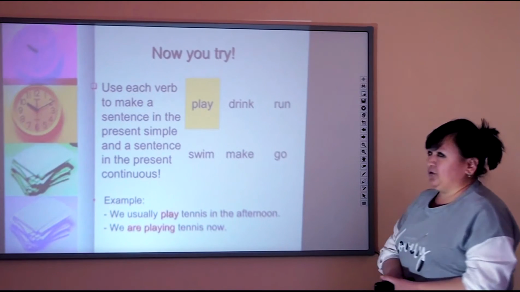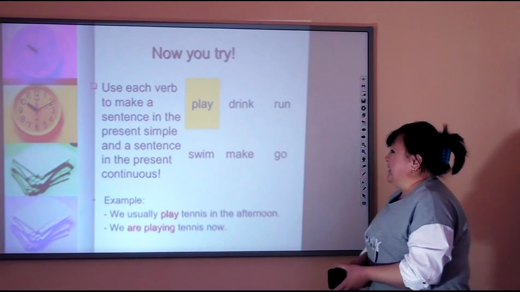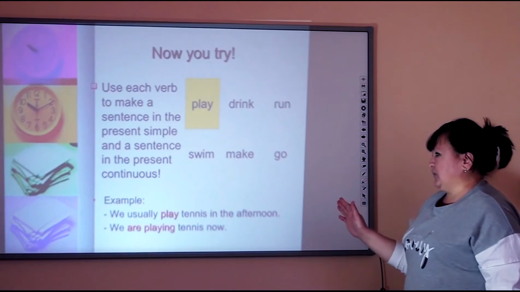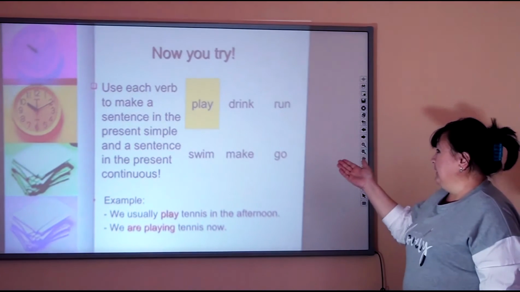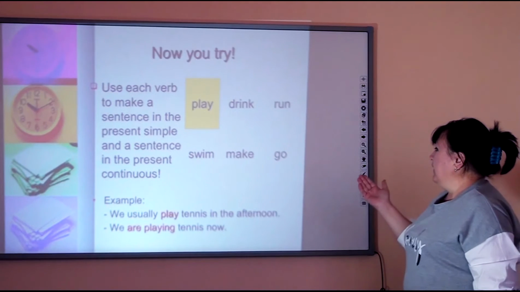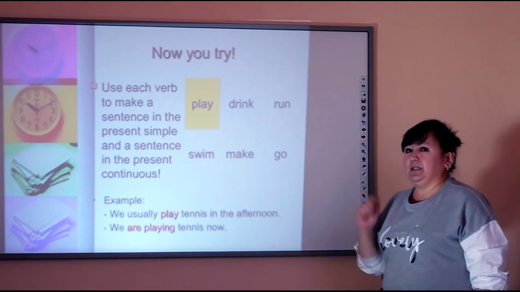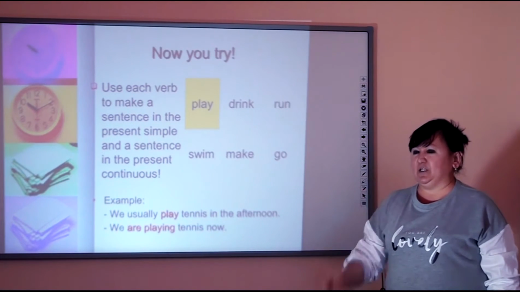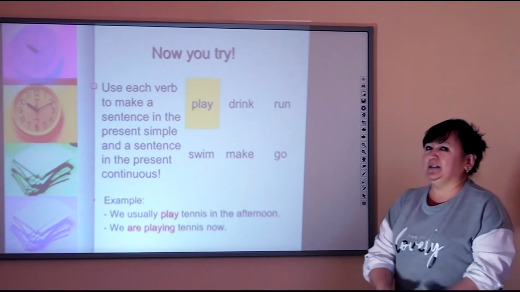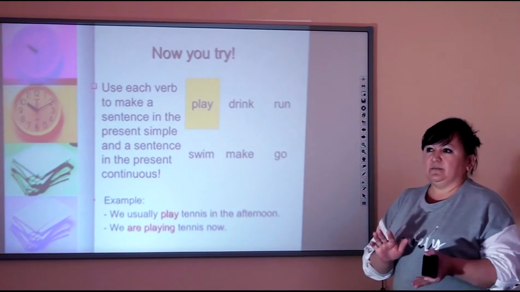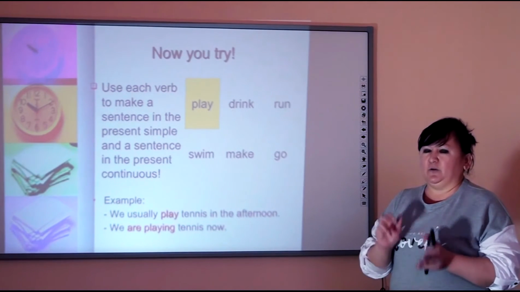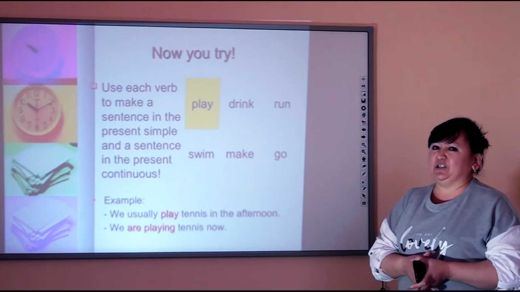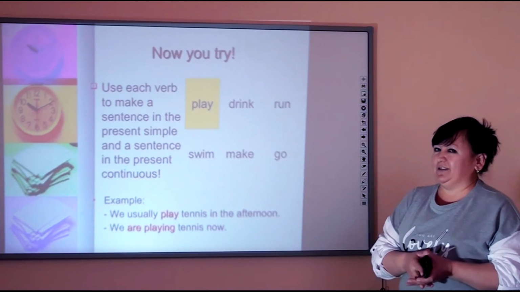Continue, please. Next one. This time you will have to try, please. Use each verb to make a sentence in present simple and a sentence in present continuous. Here we have the verbs: play, drink, run, swim, make, go. So it's your turn to make up sentences in both tenses, present simple and present continuous. So please, you may just press the mute button or the stop button and do your task. Then you will send it to me. I will correct them if they are incorrect.